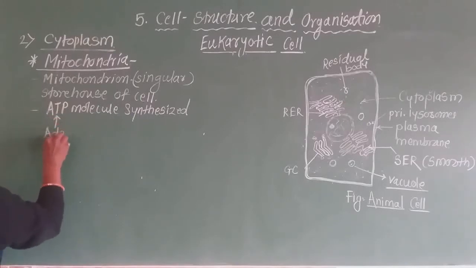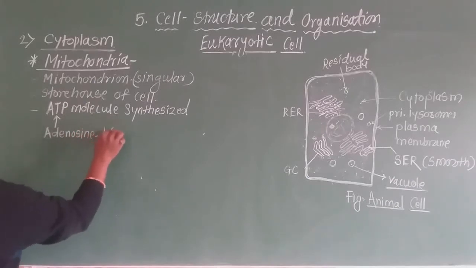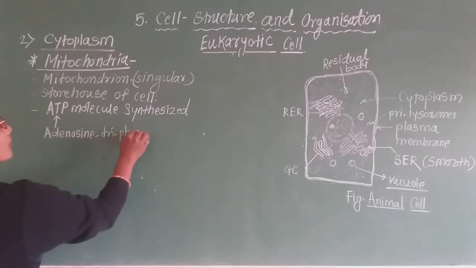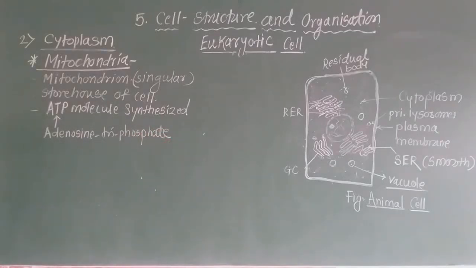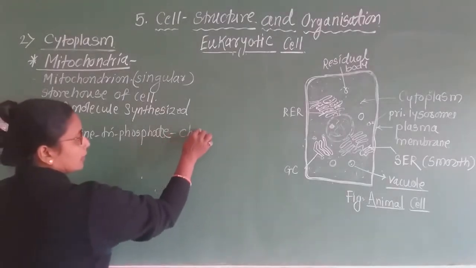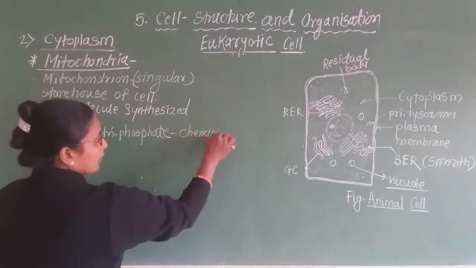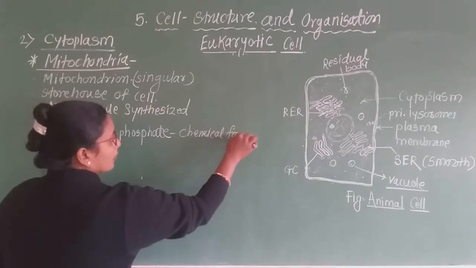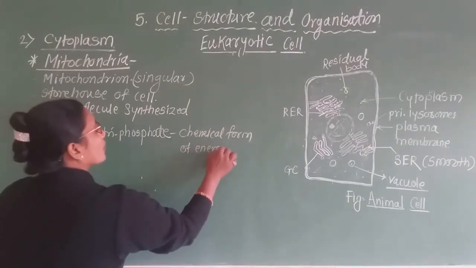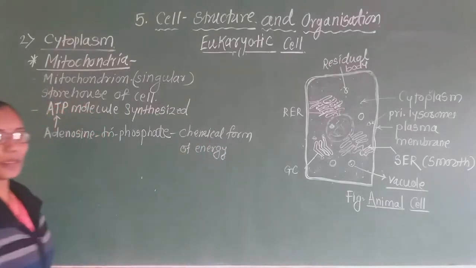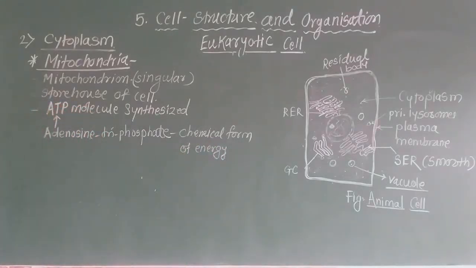What is meant by ATP? ATP is adenosine triphosphate. These ATP molecules are the chemical form of energy.